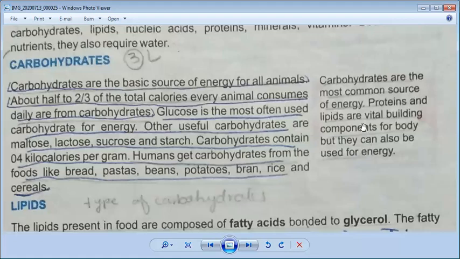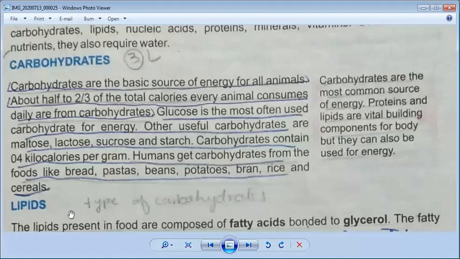So carbohydrates are the most common source of energy. Proteins and lipids are also very important, but they make building blocks. Building blocks mean they make cells. They help in the formation of cells. We all know proteins and lipids are important for the growth of the body. They help, but carbohydrates are the most common source of energy because they provide energy to our body. Our body gets energy, our body can become warm, and we can do many activities with the help of carbohydrates. So they are very important for our body, but proteins and lipids can also be used for energy.